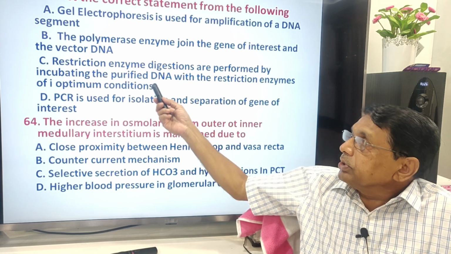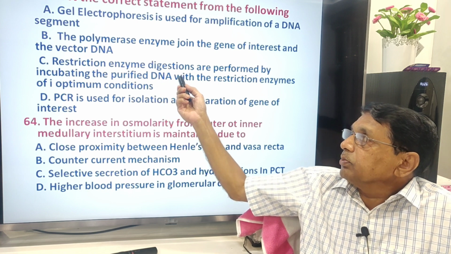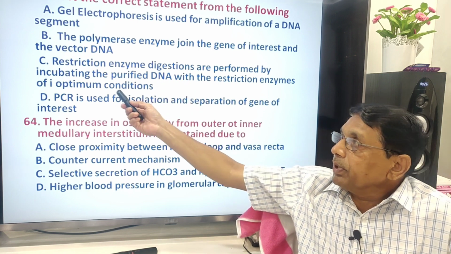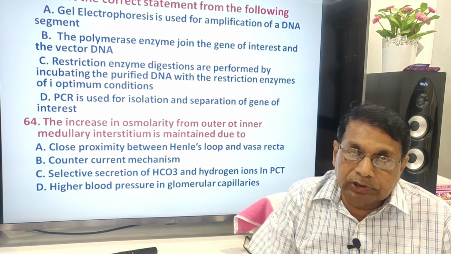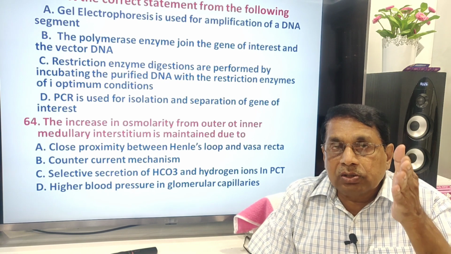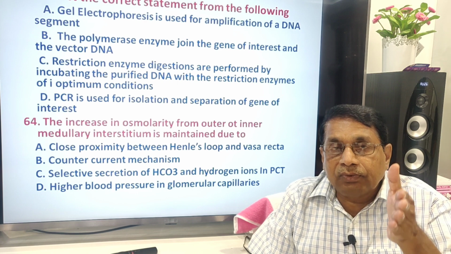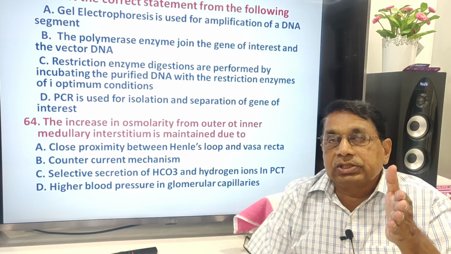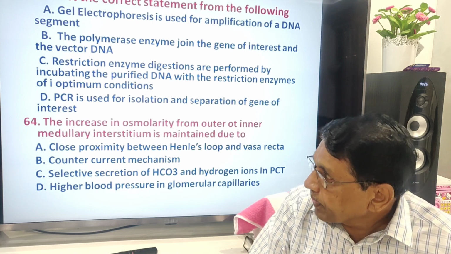Purified DNA is incubated with restriction enzyme and proper conditions are maintained. Then only the enzymes cut. Why? Because restriction enzymes are also enzymes. Enzymes perform their function under specified, optimum conditions.